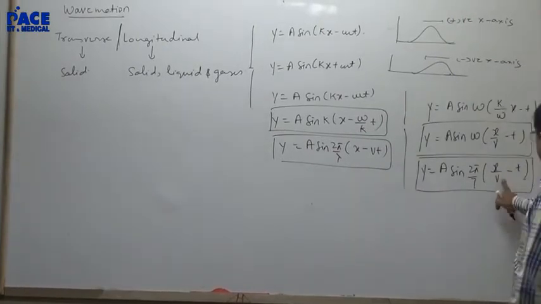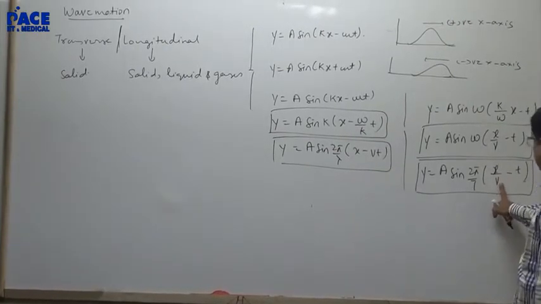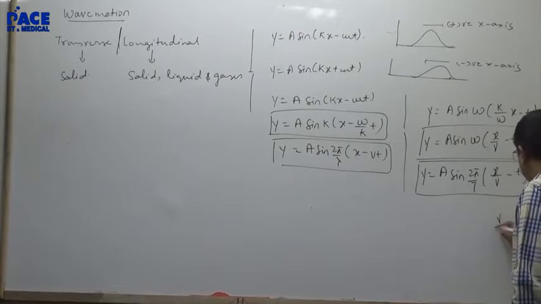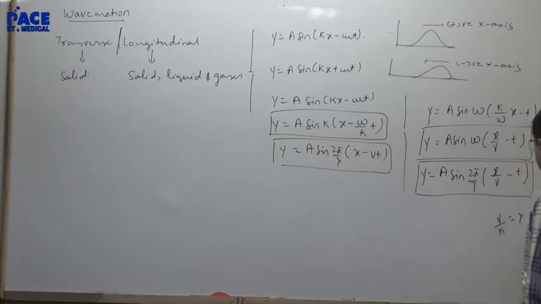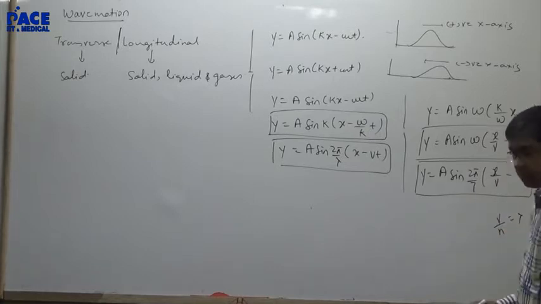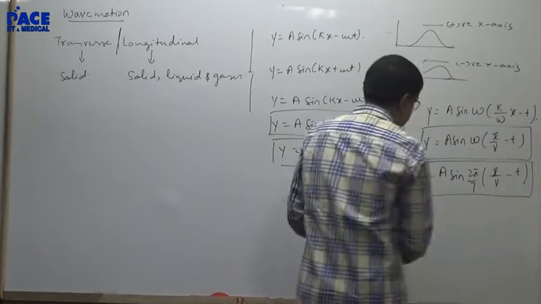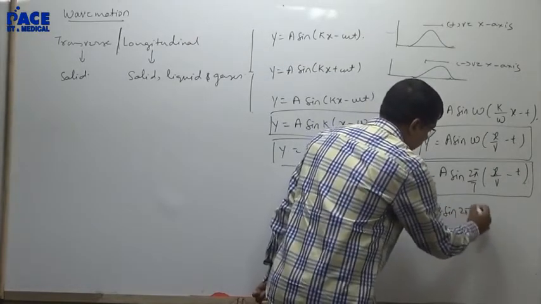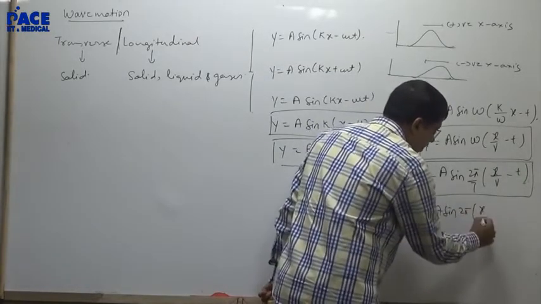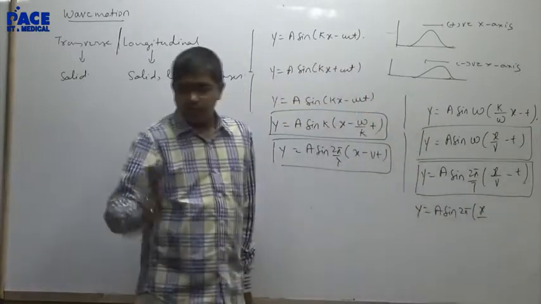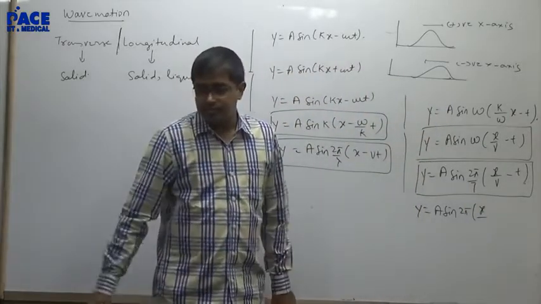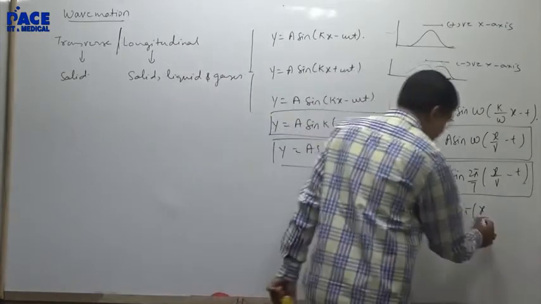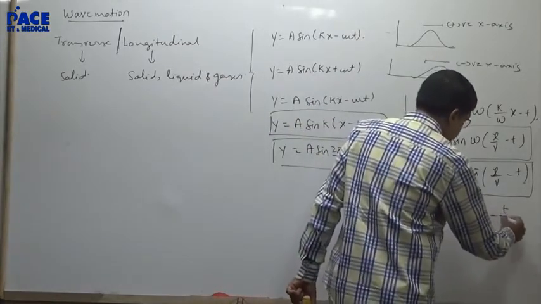Now here we can play with one more parameter. If T is taken inside, v/n will be lambda. T is taken inside, v into T, have a look at it. This is the third form that they will play with. This is y = A sin 2π(x/(vT) - t/T). vT is lambda.